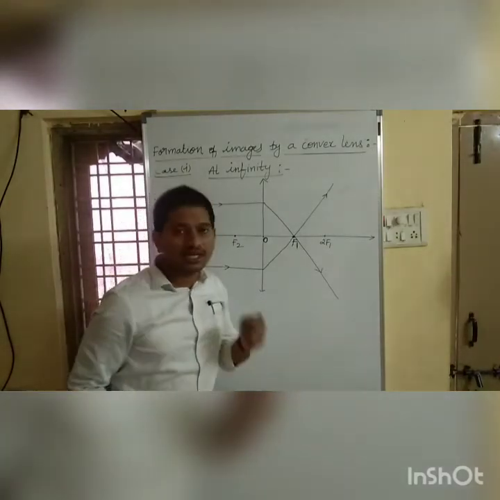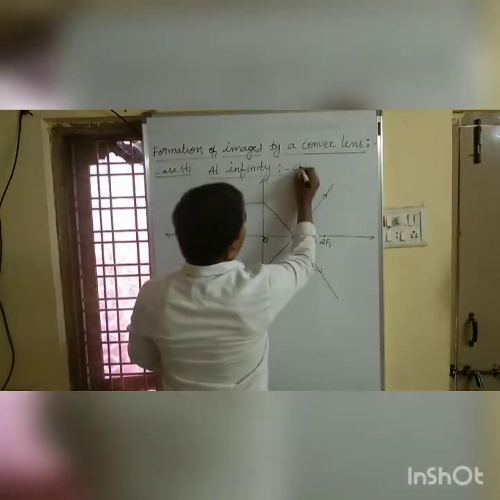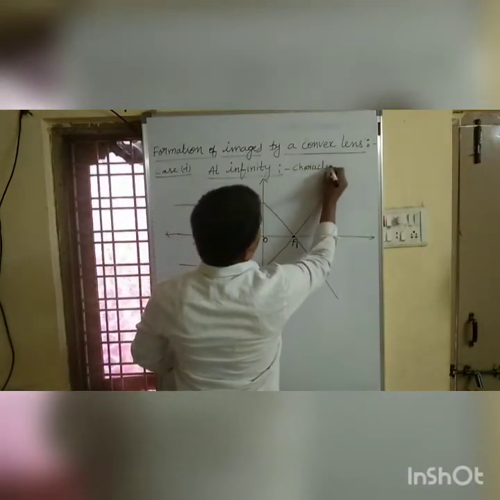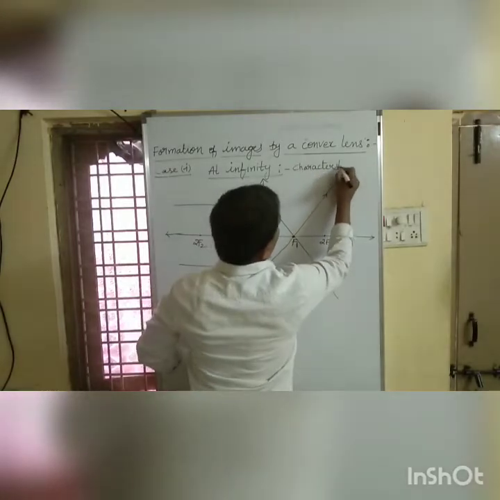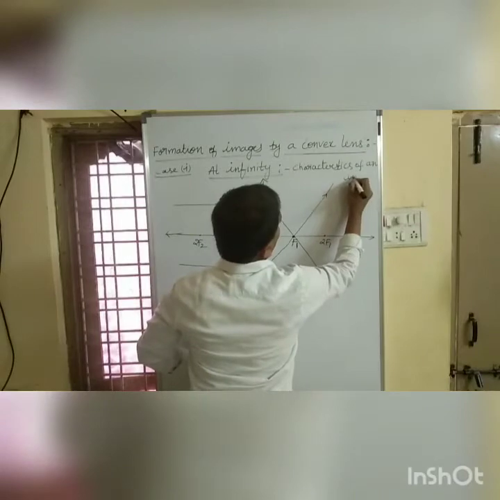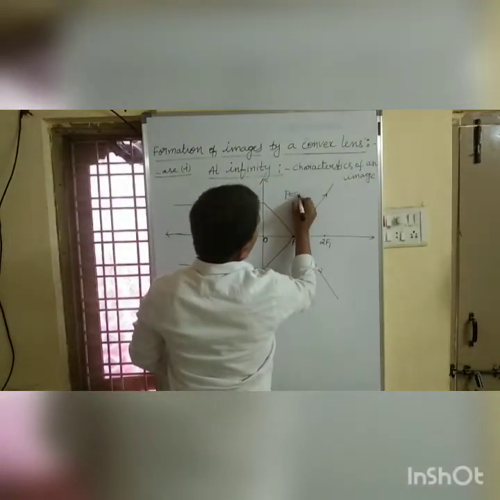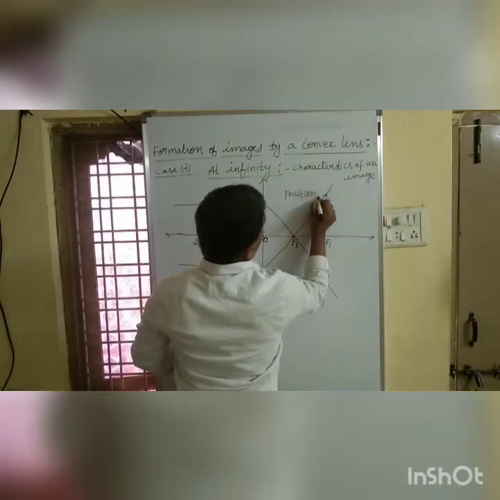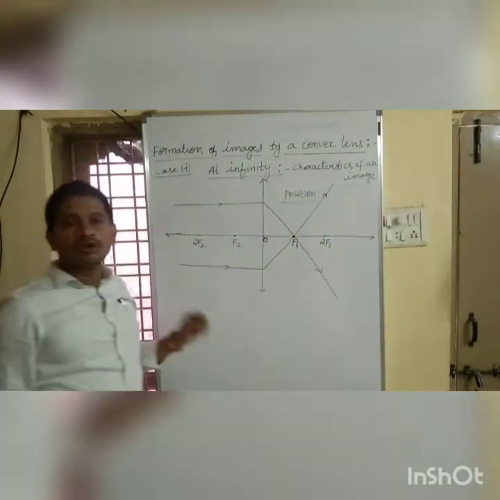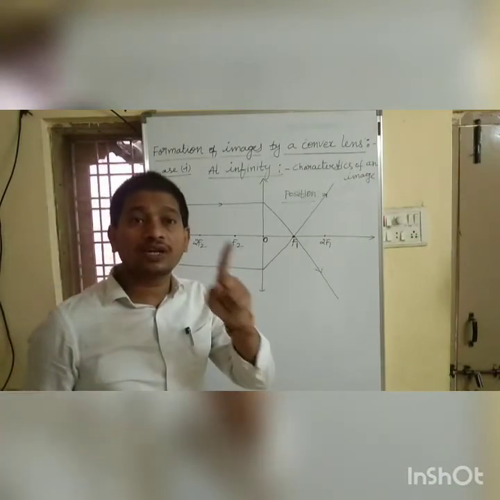So where did we get the image? What is the position of the image? So, characteristics of an image. The first characteristic is position. Where did we get the image? We got an image at focus.